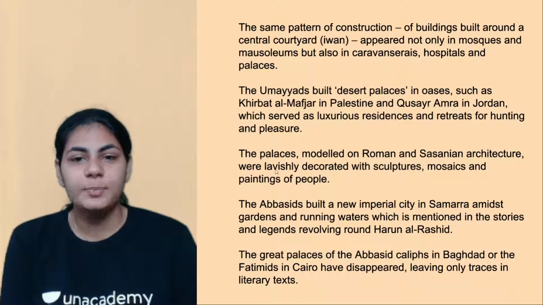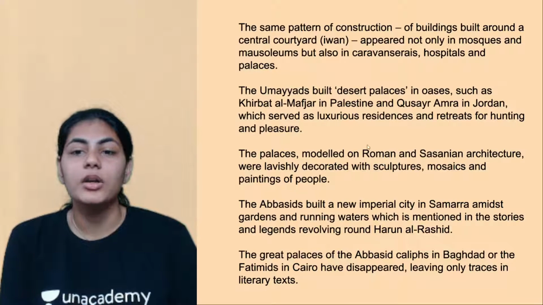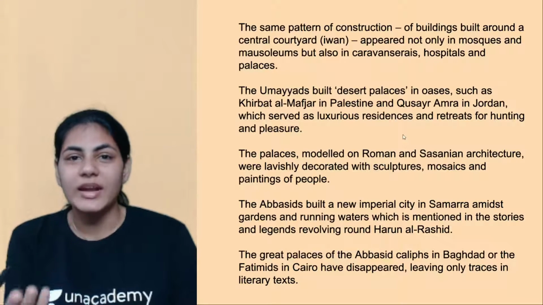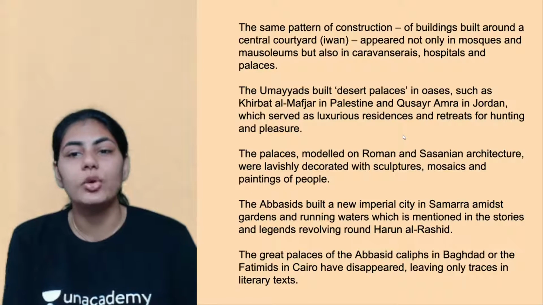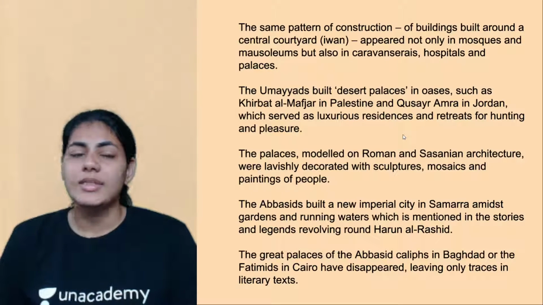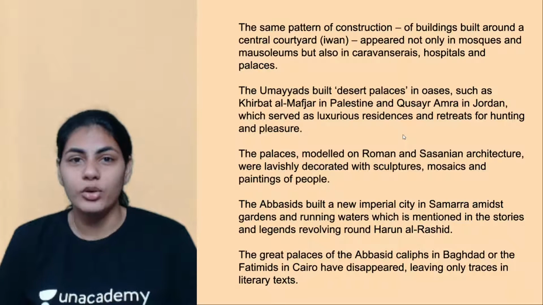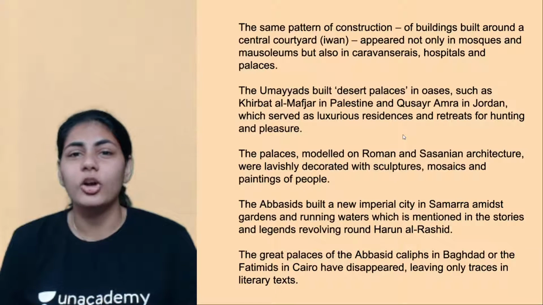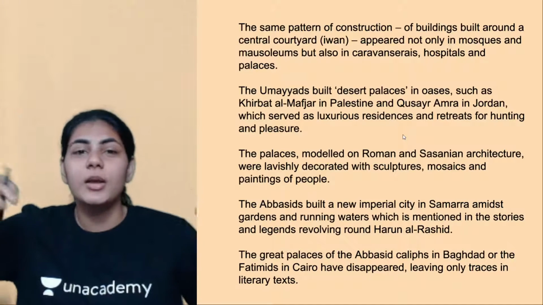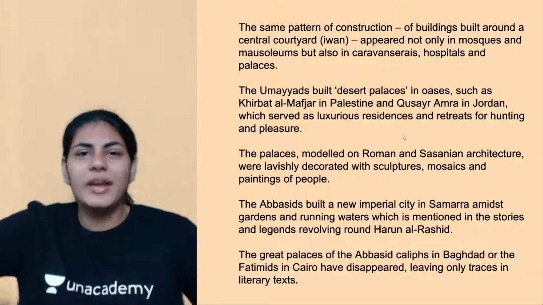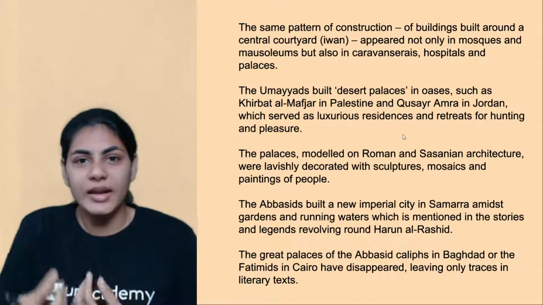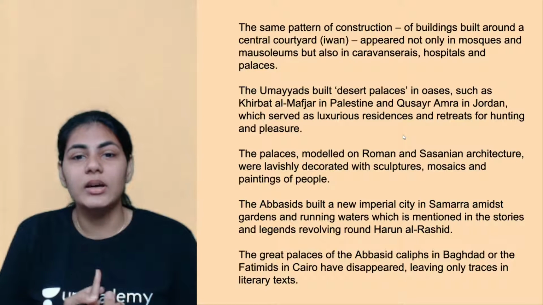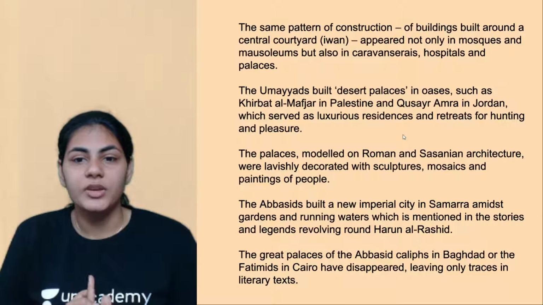And all of these palaces, right, they were modeled on Roman and Sasanian architecture. Yeah, I was telling you, right, like Spain architecture, which also includes Roman and Sasanian architecture. They were very lavishly decorated. Yeah, like wall paintings, sculptures, big chandeliers, huge paintings of people, right? These are decorative items. So all of these were abundantly used within these palaces, right?